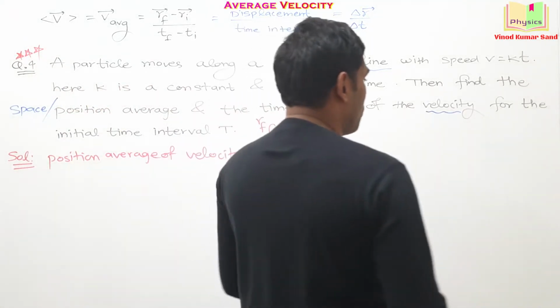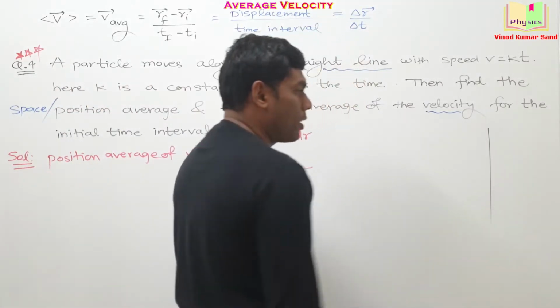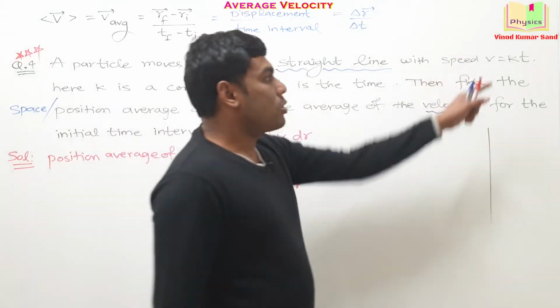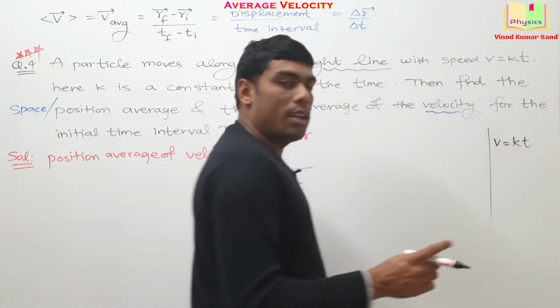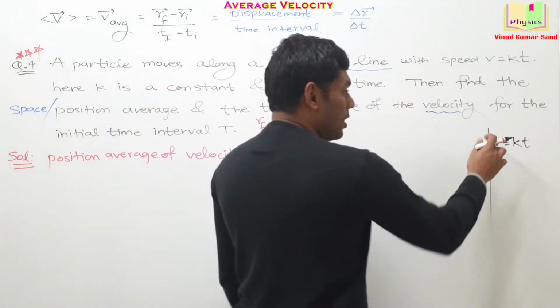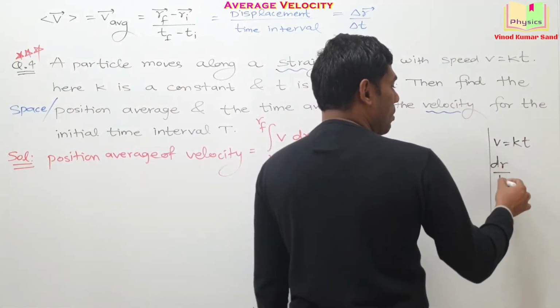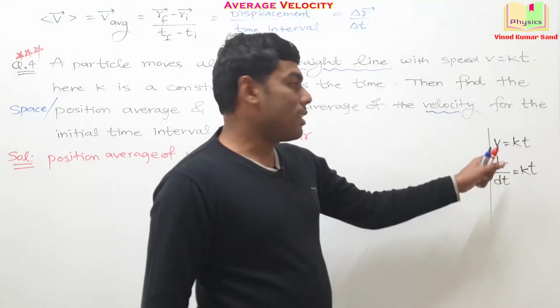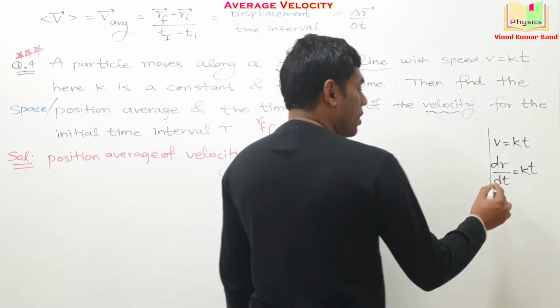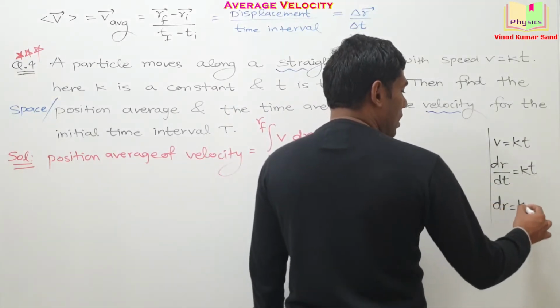So we'll be putting up values in this. Before we indulge into the calculations, I'll obtain a few important values here. This v is given as kt, and in the video of differentiation we have seen that v can be written as dr by dt, the rate of change of position with respect to time indicates the velocity. So the dr can be written as kt dt.